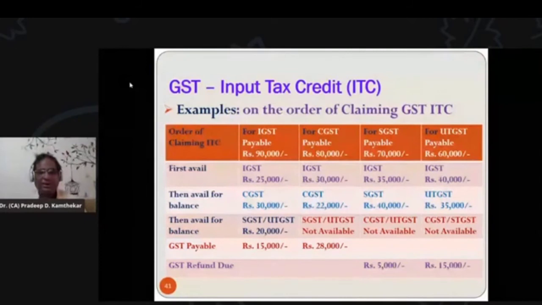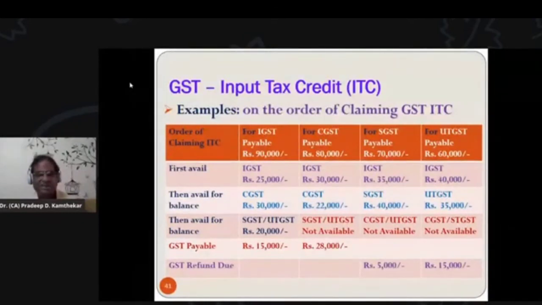In the second example, when CGST was payable, say 80,000 rupees, against that 30,000 IGST input tax credit available is availed. Then for balance CGST, 22,000 available was availed. Now here no HGST and no UTGST input tax credit could be availed. So from 80,000, when 30,000 IGST is subtracted and 22,000 CGST is subtracted, balance 8,000 CGST is paid by the dealer to the government.